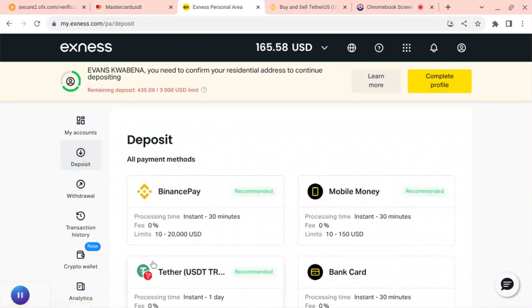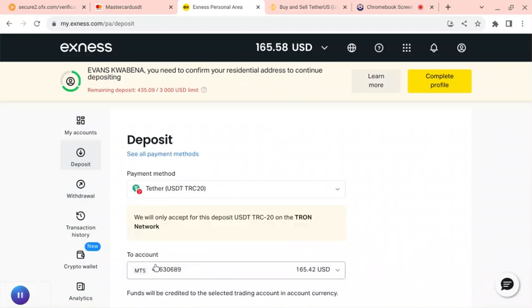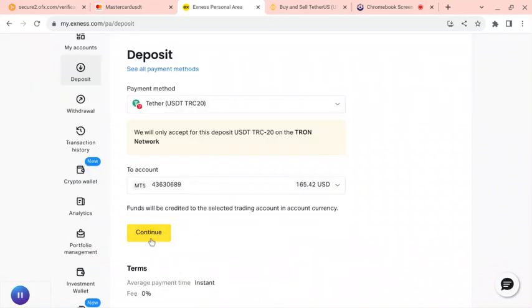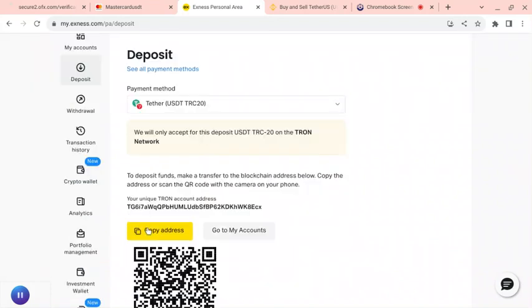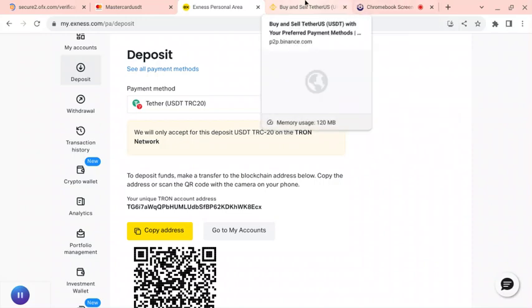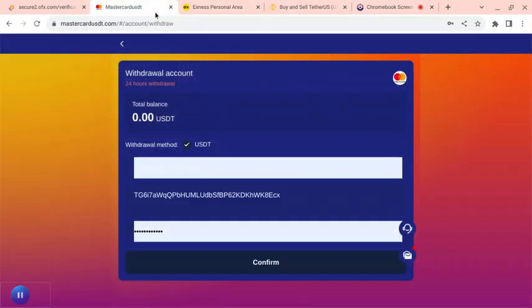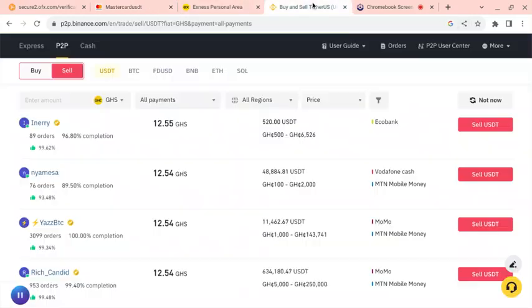This is my Exness account. Then let me choose USDT. I want to show you that that's how I make most of my money. You see it's the same address. So when I get the money here, then I'll transfer the money to Exness. Then I'll transfer the money to Binance, and it's a profit. That's the trick I use.